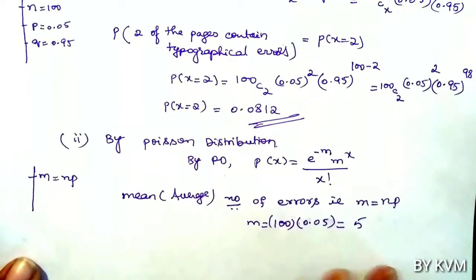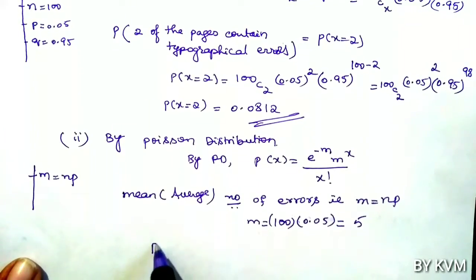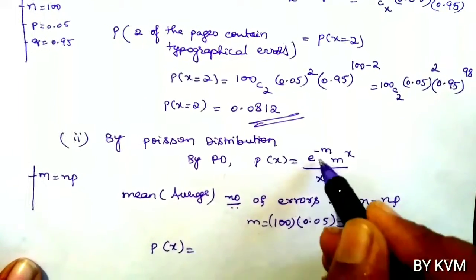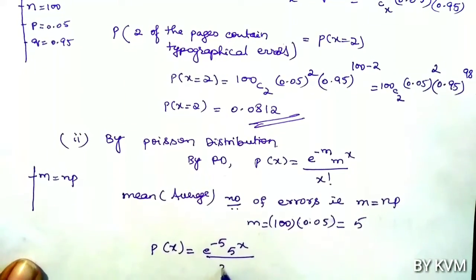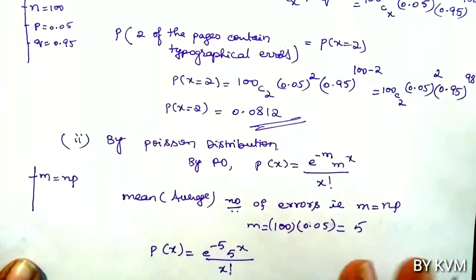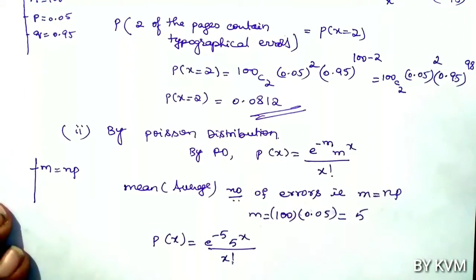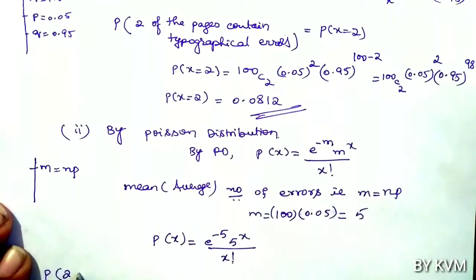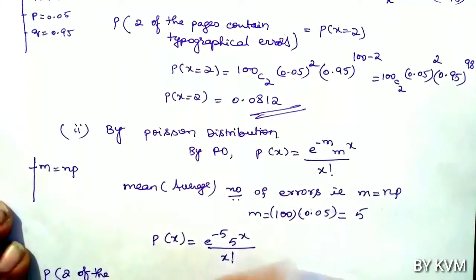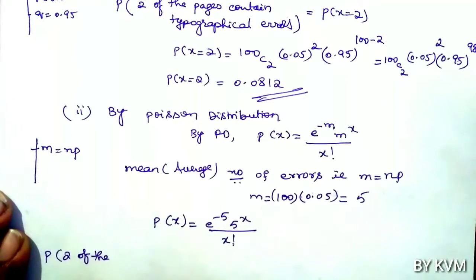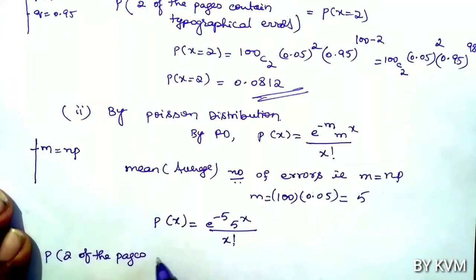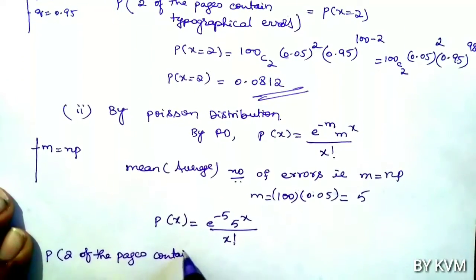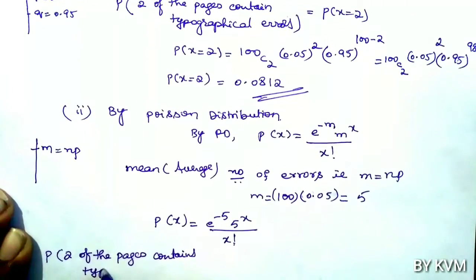So now P of x equals e power minus 5 into 5 power x by x factorial. So the probability of two of the pages containing typographical errors is